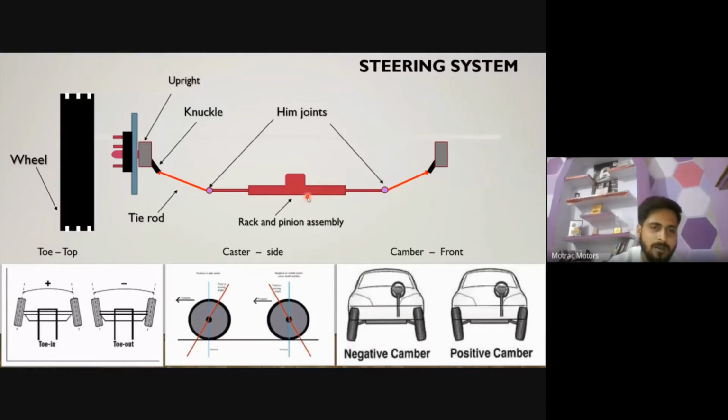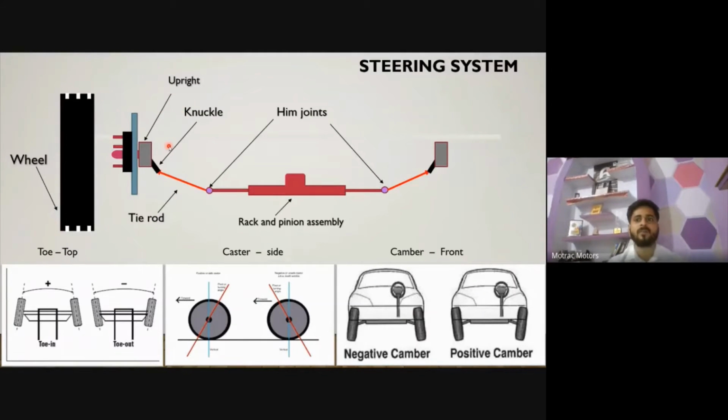Okay, if you take a turn, this is pushing this arm. Here will be our steering shaft. So it will push this shaft, and it will push this knuckle arm, and your vehicle will take the turn in whatever direction you want.